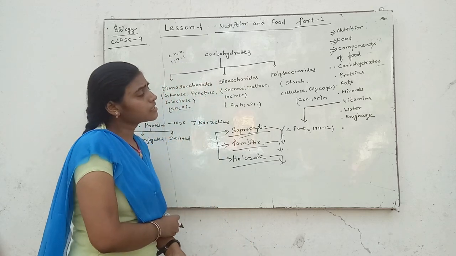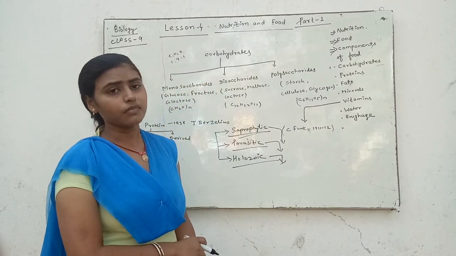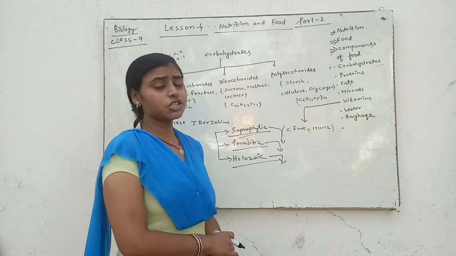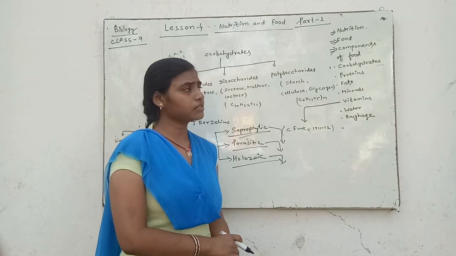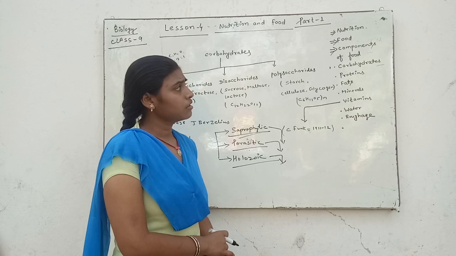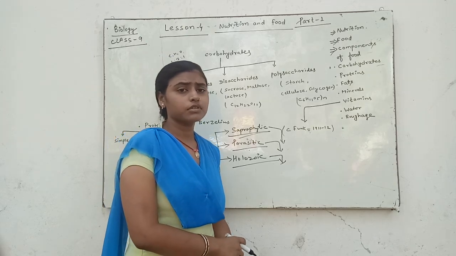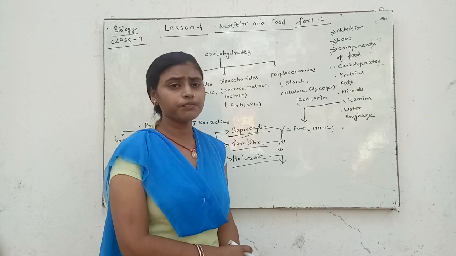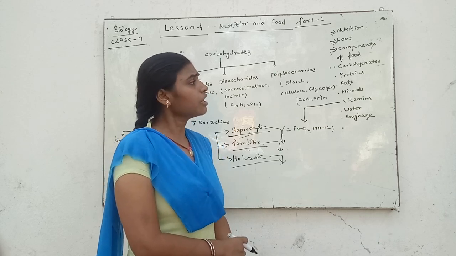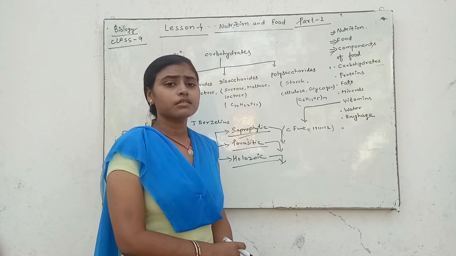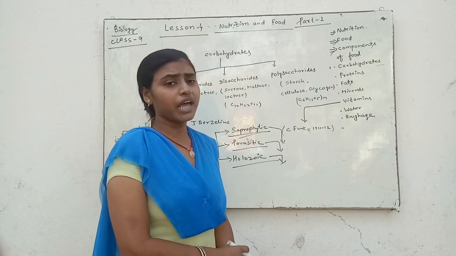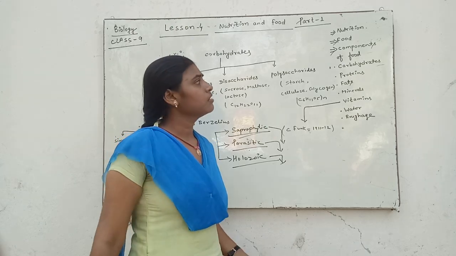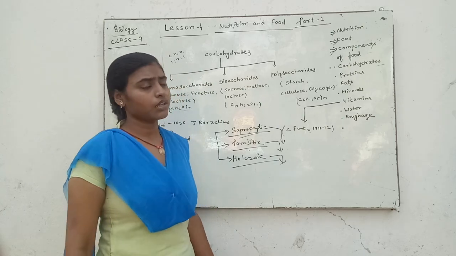Now we will discuss food. That substance which has different types of components, different types of nutrients, by which we complete metabolism, is known as food.